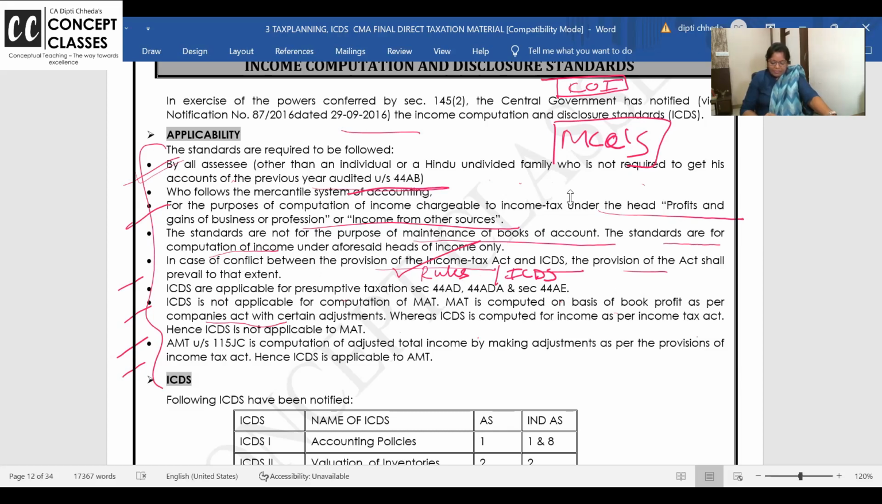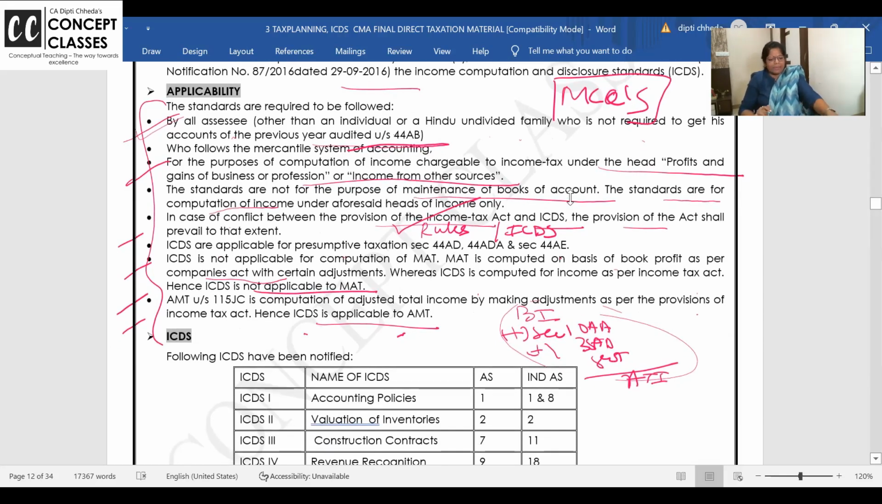AMT under 115JC is computation of adjusted total income by making adjustment as per the provisions of the Act. ICDS is applicable for AMT. Because in AMT, you consider your business income. You add back if you have taken section 10AA, if you have taken 35AD, add back. What you get is adjusted total income. Uska 18.5%. So you are taking business income, hence applicable.